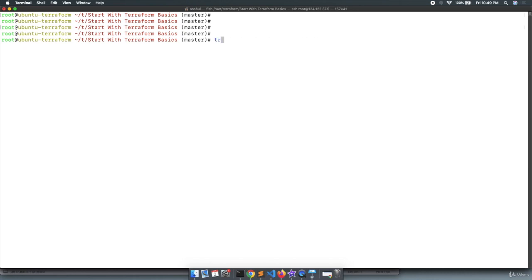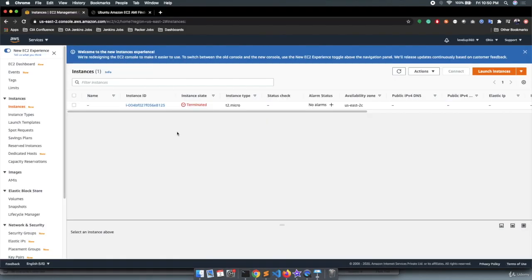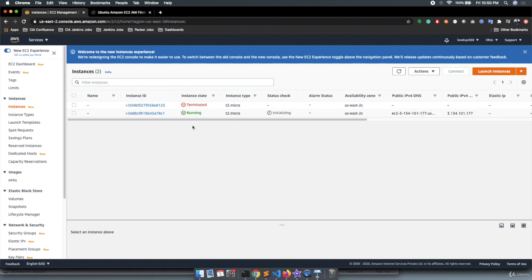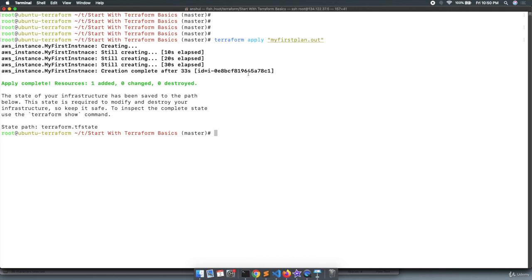Now if you want to apply the changes for which you have created the plan, you need to execute the command terraform apply, put double quotes, and provide the file myfirstplan.out. Hit enter and see, this is starting the creation of the resources, right? It is saying my_first_instance is being created. If we go to AWS and refresh this, you can see a new instance is running over here, right? The ID is ending with 78C1. Over here we see the instance 78C1 has been created.